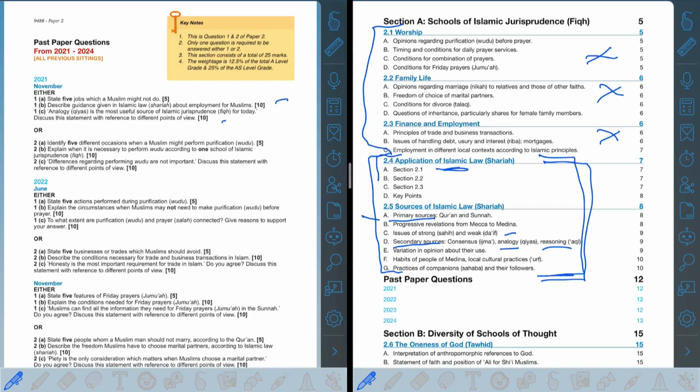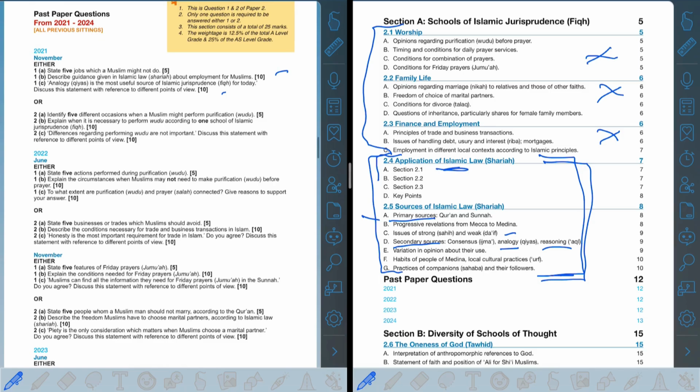So the main thing over here is that you really need to build up your answer using these 2 sections, and your question might come from either worship, family life, or finance and employment. And you can see that if you look at the questions which are coming. And there isn't a very specific pattern over here like there was in paper 1. It is a lot more vague, but if you really focus on building up your question and outlining it properly, then you can easily maximize your marks.